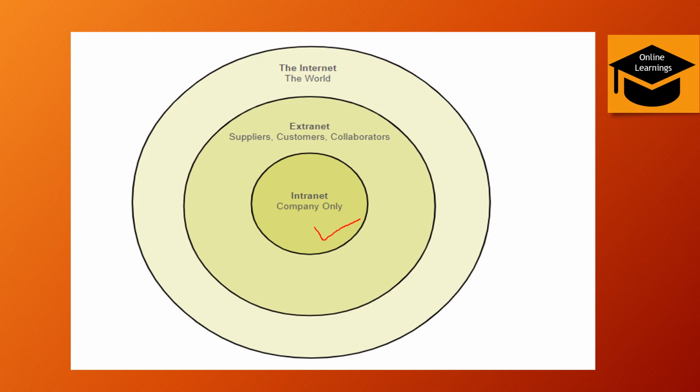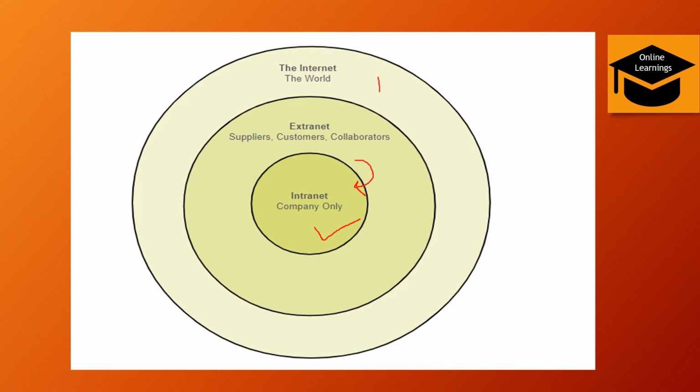But when you connect suppliers or customers with that company, they're not accessing your back-end things. They're not concerned about what else you do. They're only concerned about their part. So that's why we use extranet.